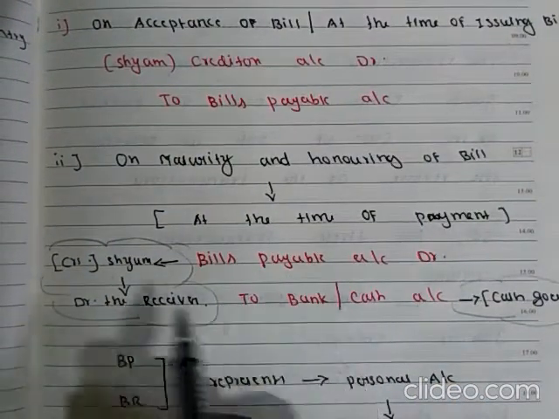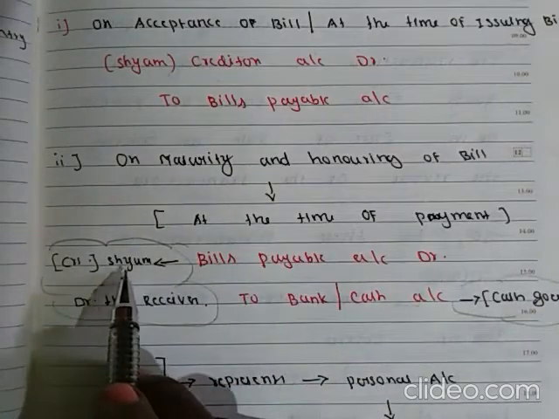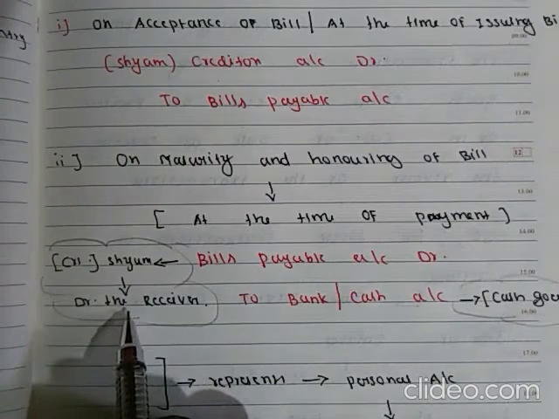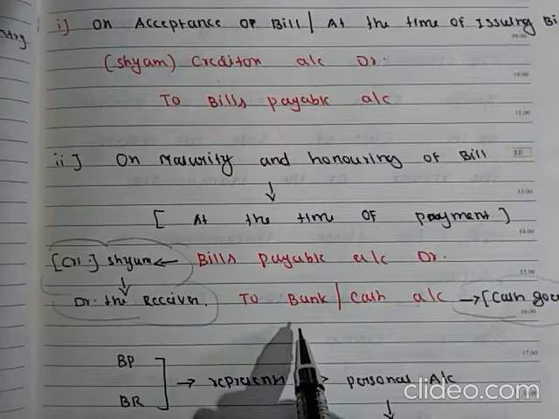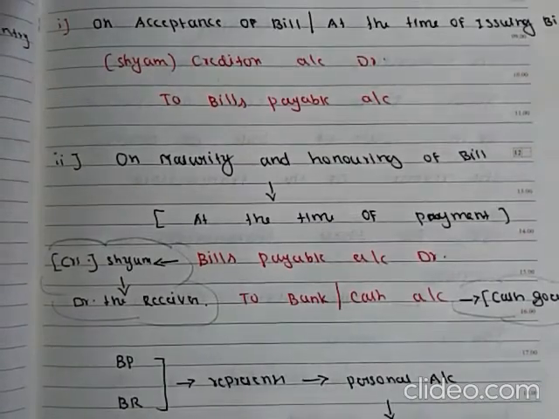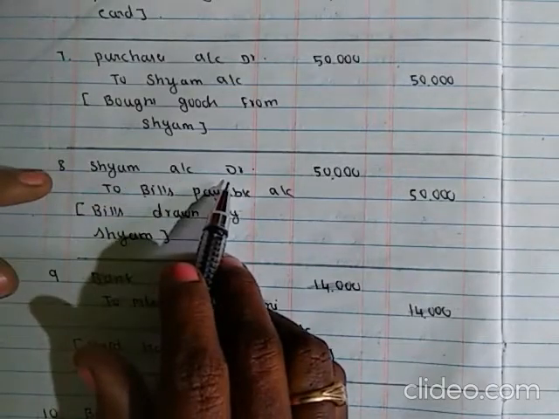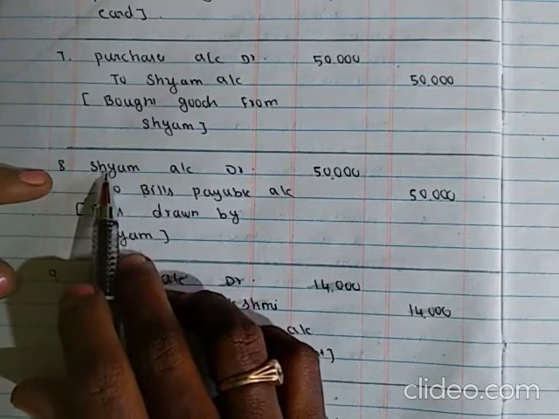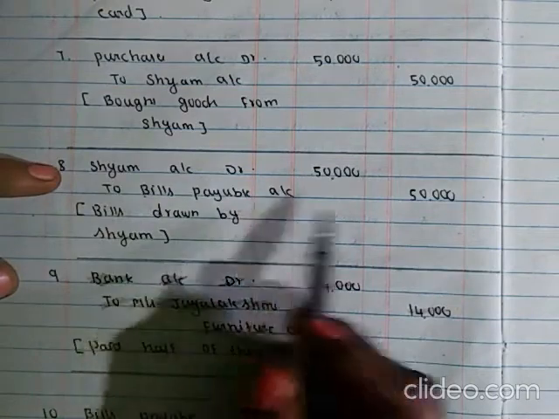Here bills payable denotes Shyam, so Shyam is the receiver. So debit the receiver, and cash goes out, bank or cash. So Shyam account debited, as our creditor, to bills payable account.